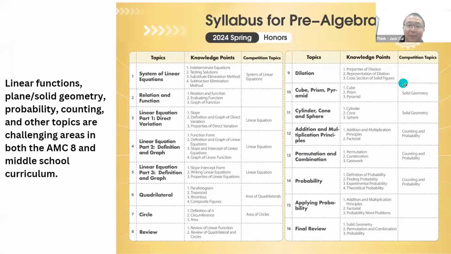Here I'm going to show you the syllabus for the pre-algebra class at Think Academy. It's everything about middle school material, including linear functions, plane and solid geometry, and probability and counting, the topics that are challenging areas in both AMC 8 and the middle school curriculum. Just to clarify, if you study in the pre-algebra honors, it's not only a competition class. This also helps you easily get an A on the school exam. So it's very useful both at school and in competition.